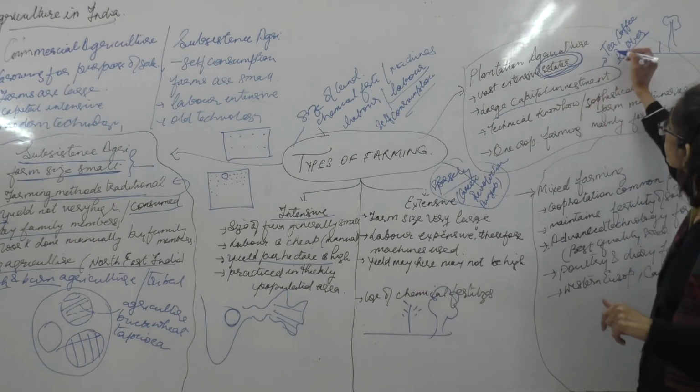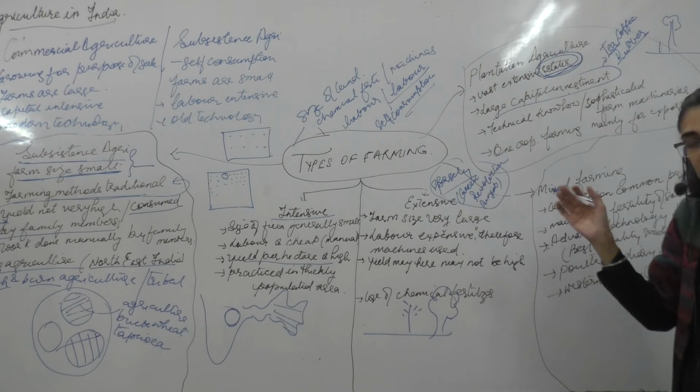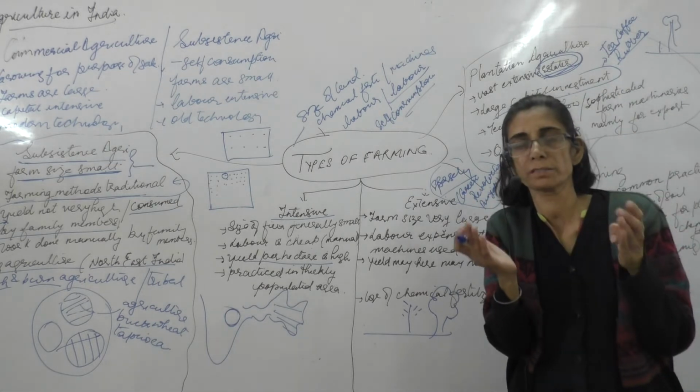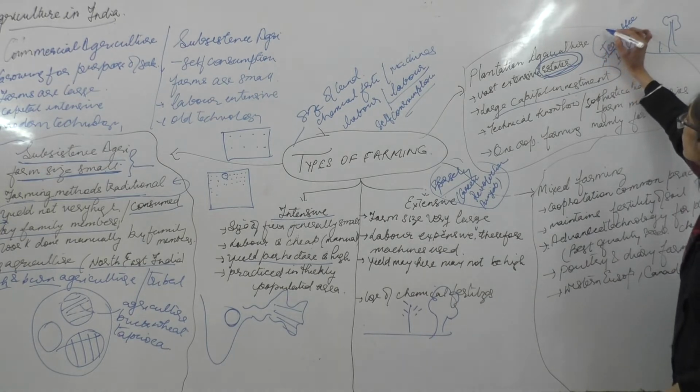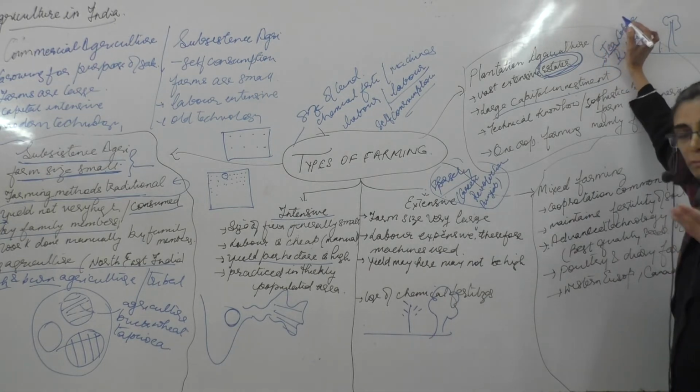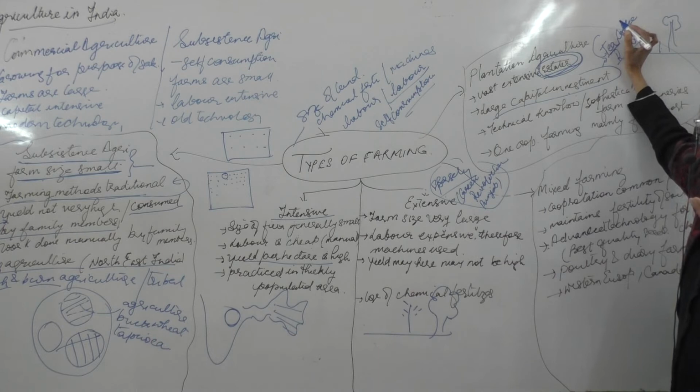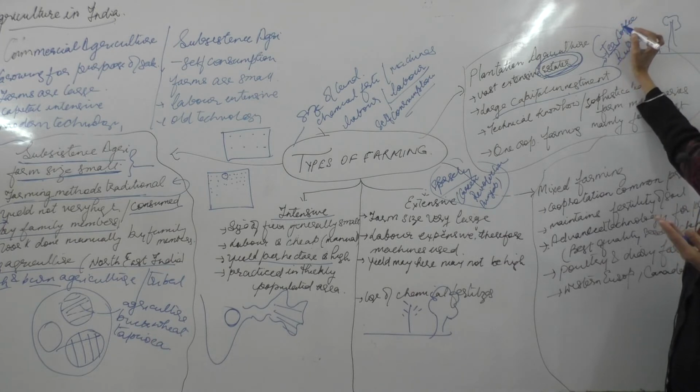Now this type of farming cannot be just cut within 6 months. Once it is grown, it remains on the field for another some number of years, 5 to 6 years, or it may be more than that.